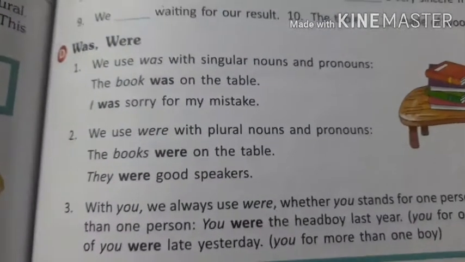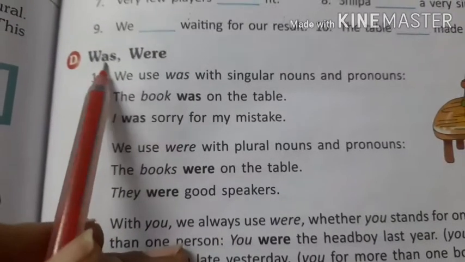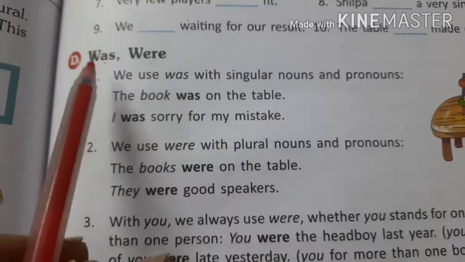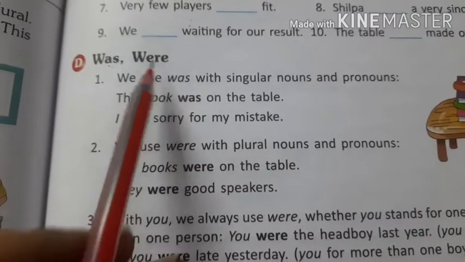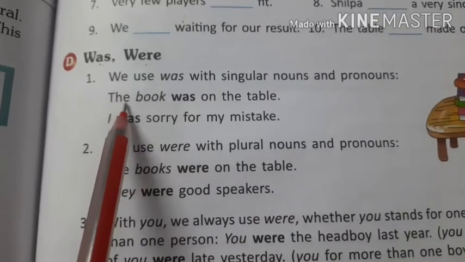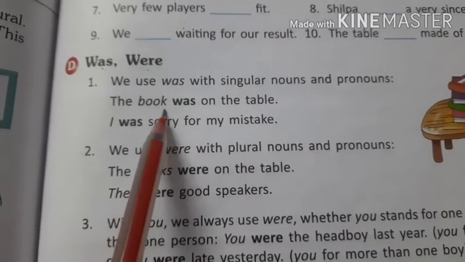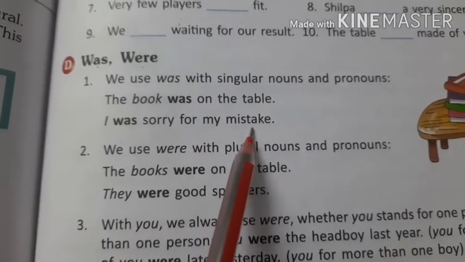Now then proceeding with D. Here D is talking about the other two verbs, that is was and were. So similar to is, was is also used with singular and were is used with plural. Let us look at the examples given. The book was on the table, when the noun is singular. I was sorry for my mistakes.